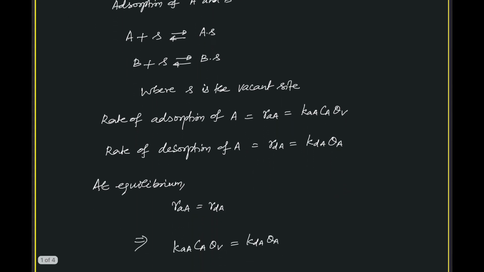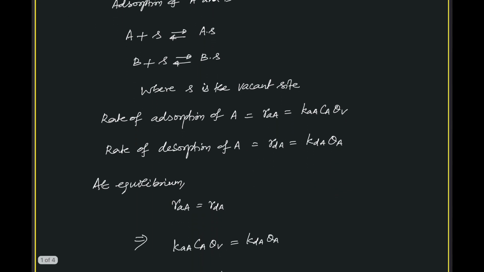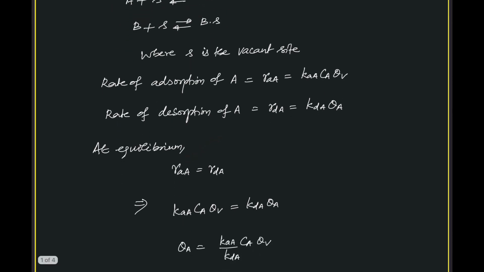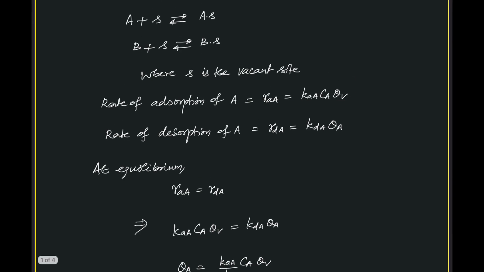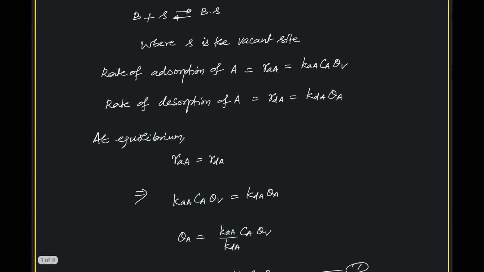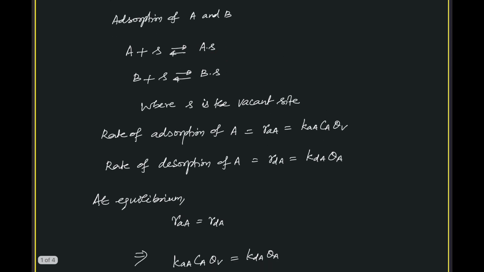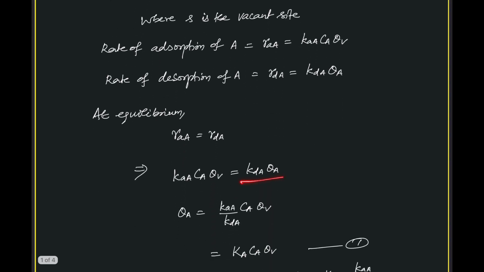Now let us consider equilibrium for the adsorption of A. The adsorption of A equals the desorption of A. So the rate of adsorption, K_aA C_A theta V, equals the rate of desorption, K_dA theta A. The adsorption step is in equilibrium.